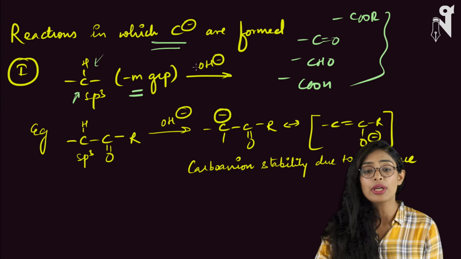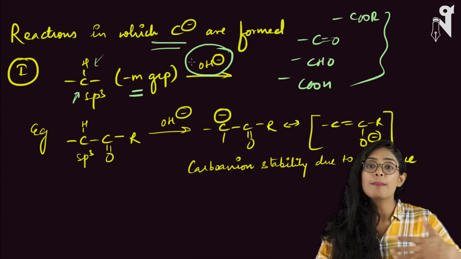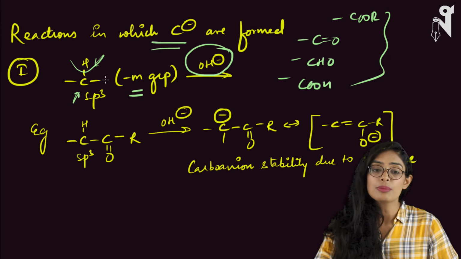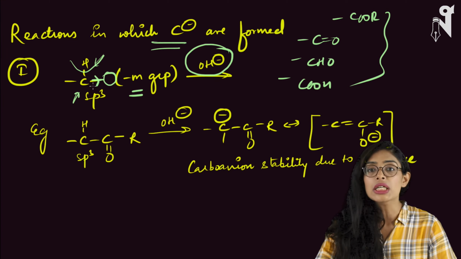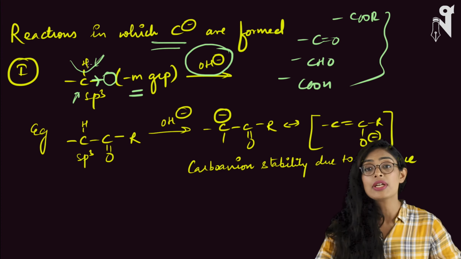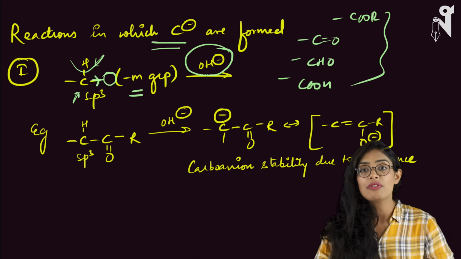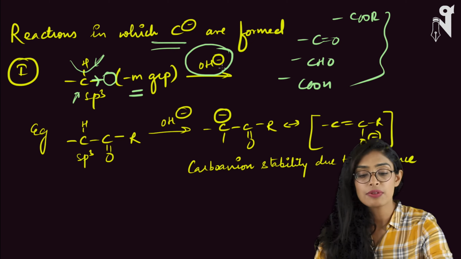How can we form a carbanion there? You keep a base near such a carbon, or you dissolve such a compound in a base which has OH minus. This OH minus will take away this hydrogen. Why will it take away this hydrogen? Because there is an electron withdrawing group present in the neighborhood, which will pull the electron density and make this carbon hydrogen bond weaker. This carbon hydrogen bond can break very easily. Once it breaks, the H plus will be out. That H plus will be taken away by OH minus, and carbon will gain a negative charge. So the species will look like this.